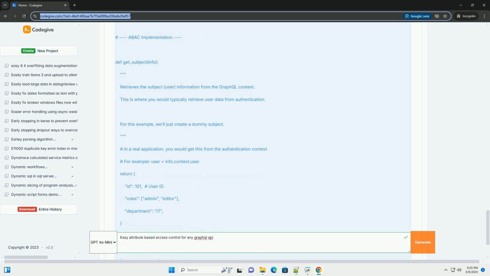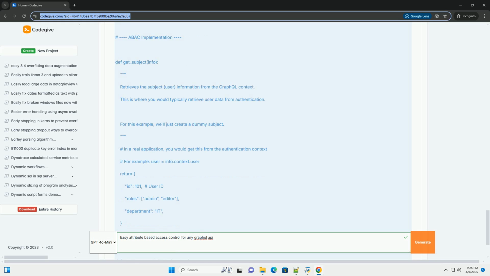You could use JSON or YAML files for simple policy definitions or a more sophisticated database for complex rules. External policy decision point, PDP: consider using an external PDP service, for example Open Policy Agent, OPA, for more complex policy evaluation. This decouples the policy logic from your application code.